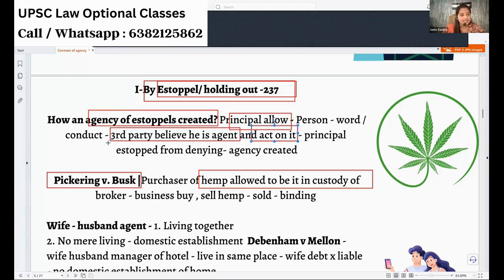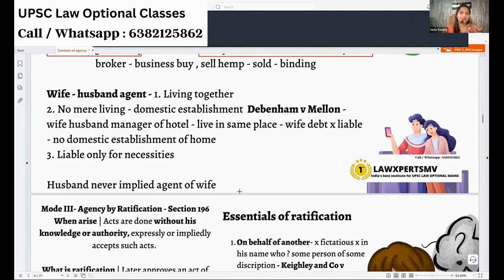Later the principal is stopped from denying, because the agency is already created by holding out and estoppel. Okay, that is the thing. I should react immediately. At a later point of time, I should not deny something which I held out to others. Okay, that is the crux.